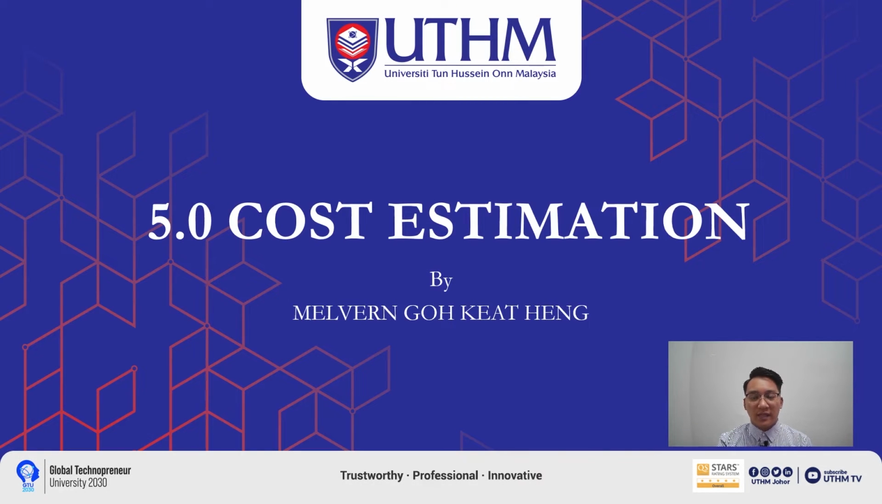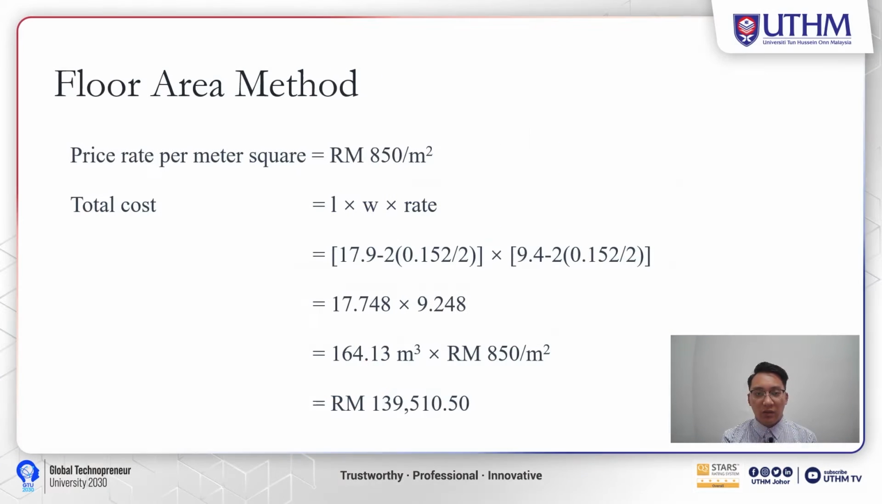Moving on to the next item, which is cost estimation. First, we'll calculate using the floor area method. The price rate is 850 ringgit per square meter, and the total cost can be obtained by multiplying the length, width and rate. Here we get 139,510 ringgit and 50 cents.